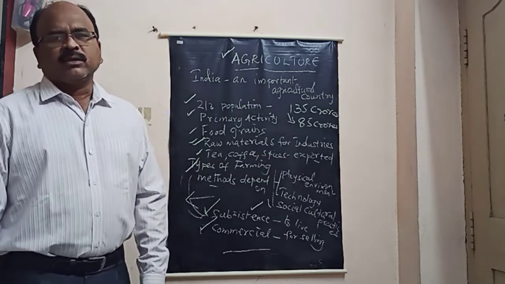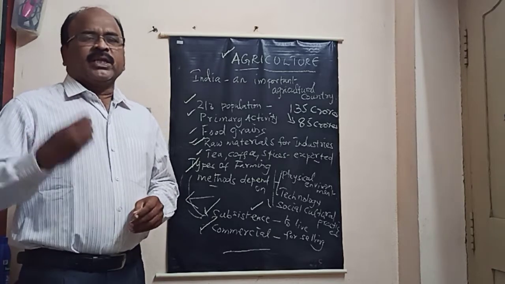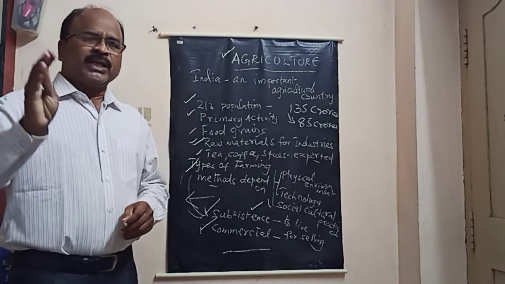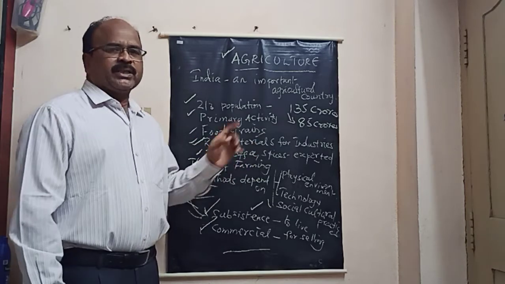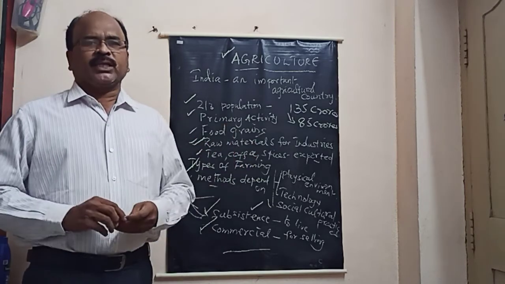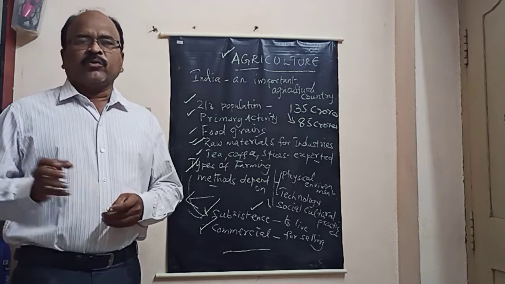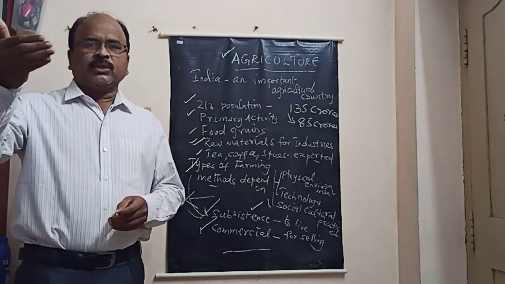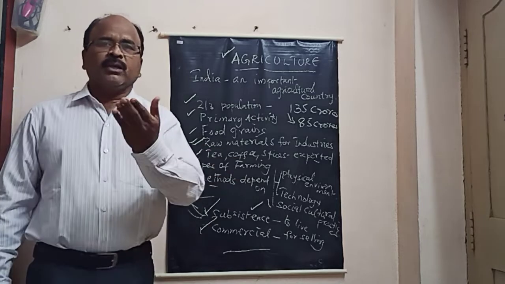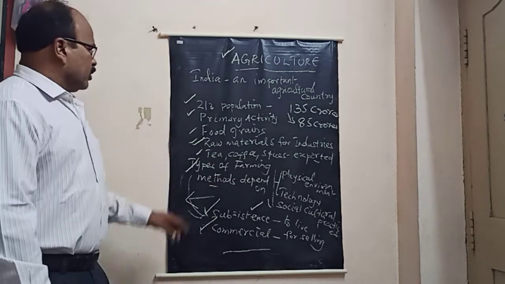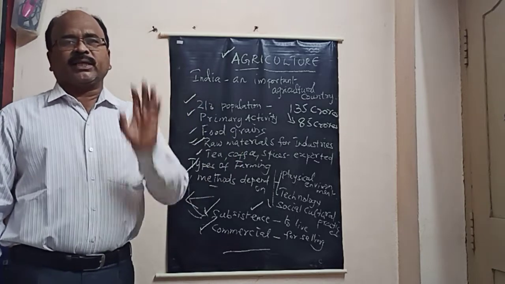You know spices like cardamom, cinnamon, chilies, all these things come under spices. And all these crops, tea, coffee and spices, are exported to foreign countries. It brings in lots of foreign exchange. Foreign exchange means foreign money to our country. So agriculture plays an important role in foreign exports also. That's why India is called an important agricultural country.